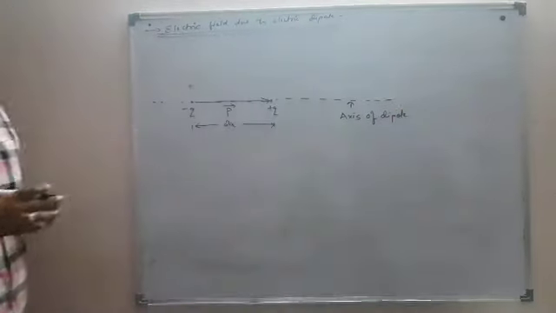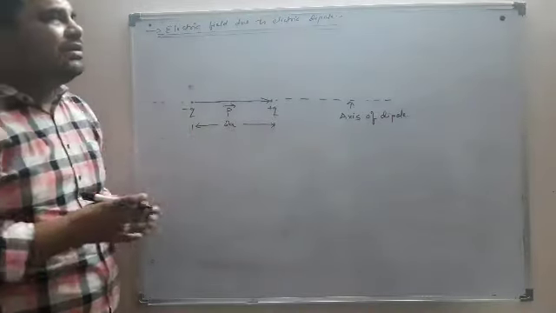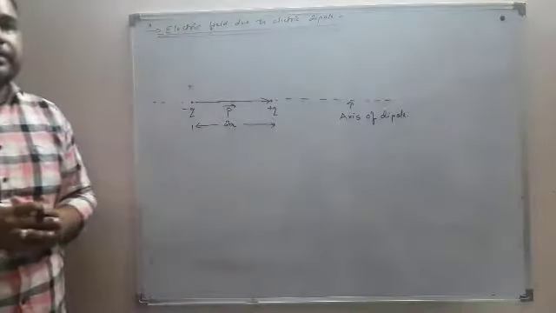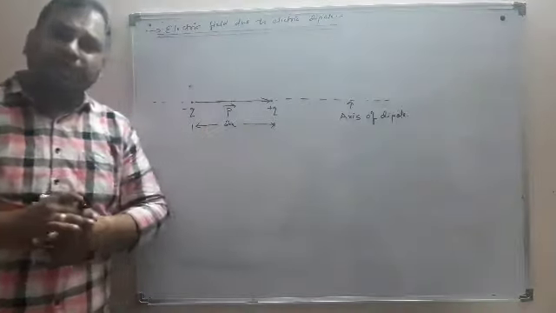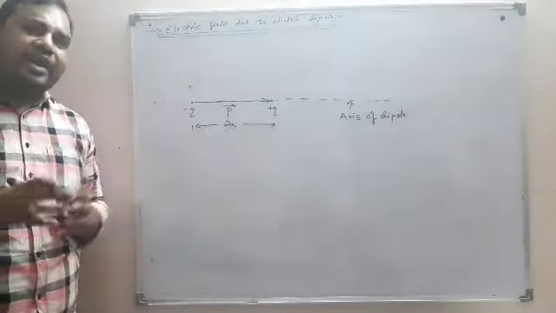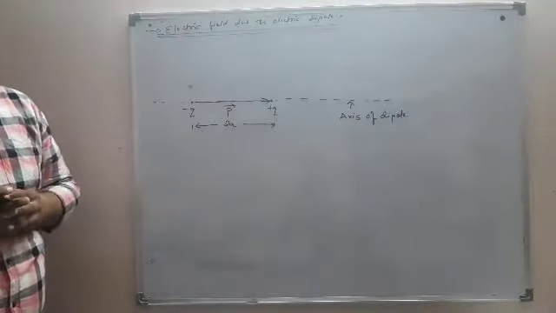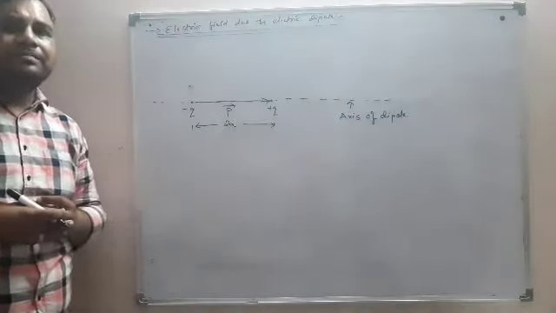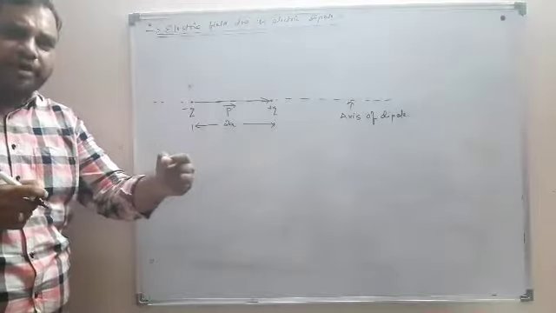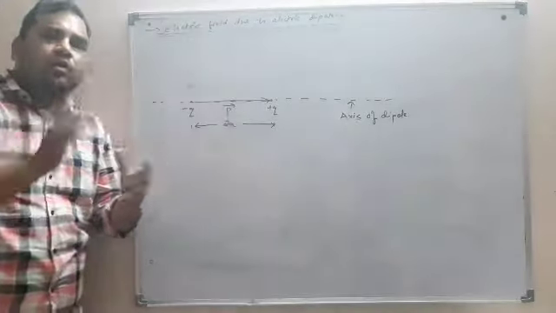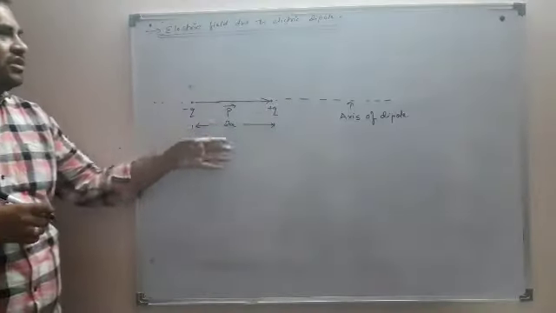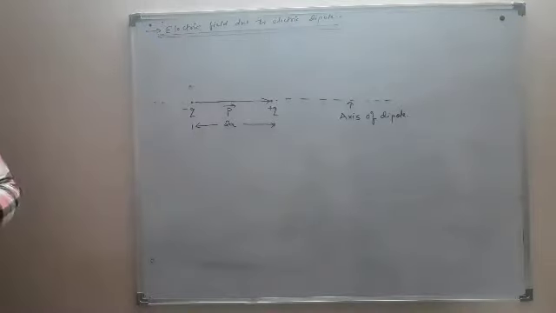What do we mean by axis of dipole? Axis of dipole is a line that can be obtained by joining two charges. So for any dipole you will have only a single axis, because that is a basic mathematical principle that if you have two points, then you can only get one line which passes through both those points.